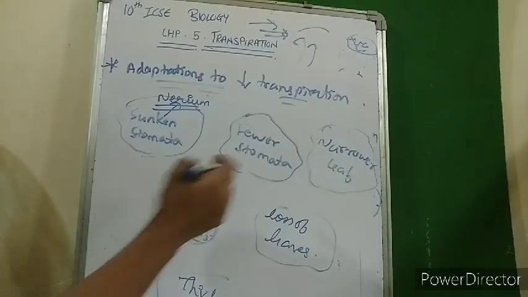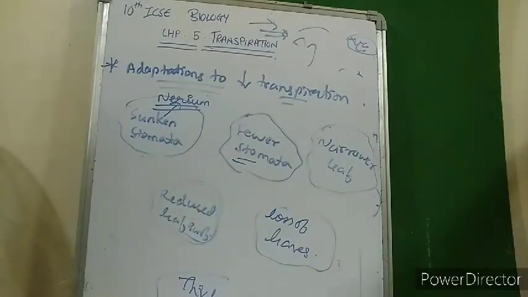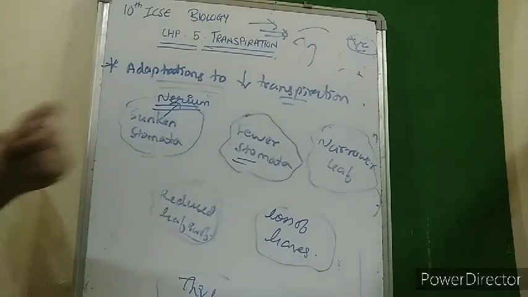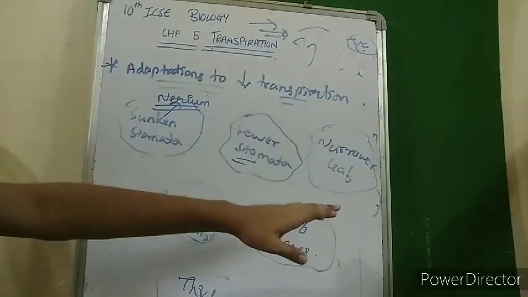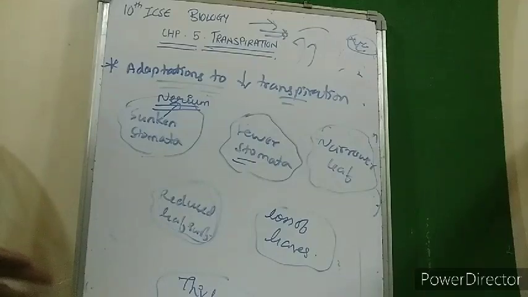and loss of water will be prevented. Next, fewer stomata. If the amount of stomata in the leaf itself is less, the transpiration would obviously become less. So plants sometimes adopt a technique with fewer stomata on the leaf surface. Third is narrower leaf. See, a narrower leaf and a wide leaf. A wide leaf will have more surface area, so more evaporation of the liquid into gas. So a narrower leaf will have less surface area, so less transpiration.